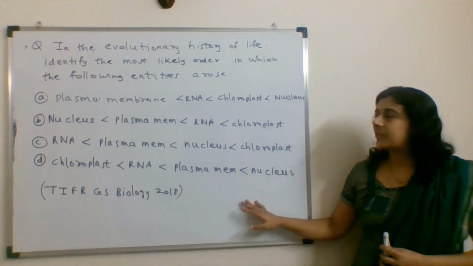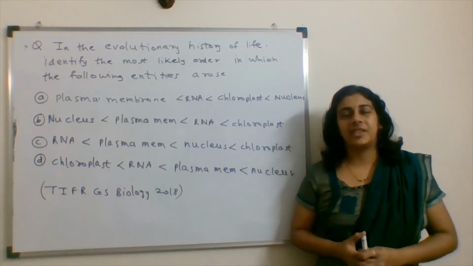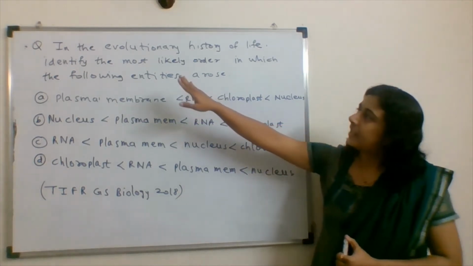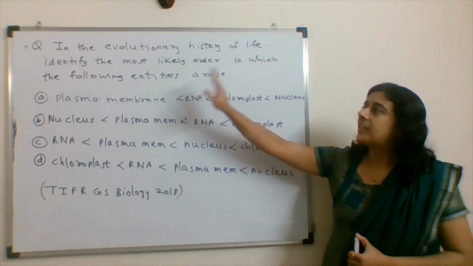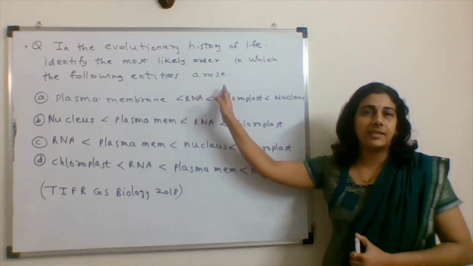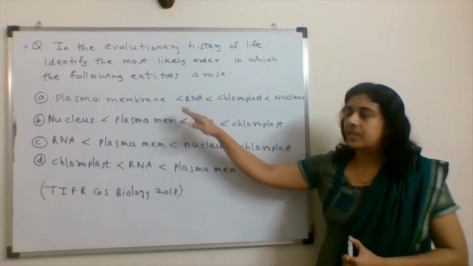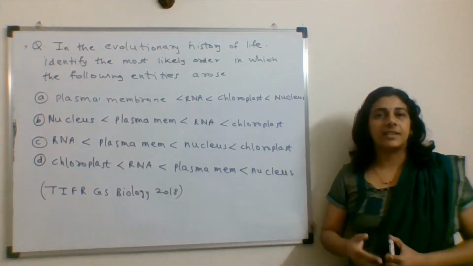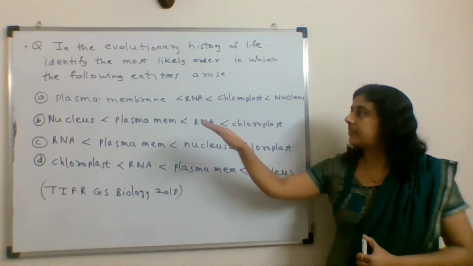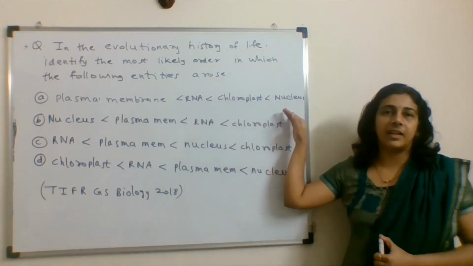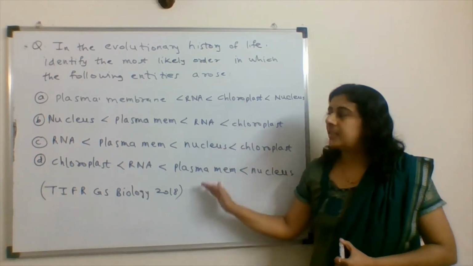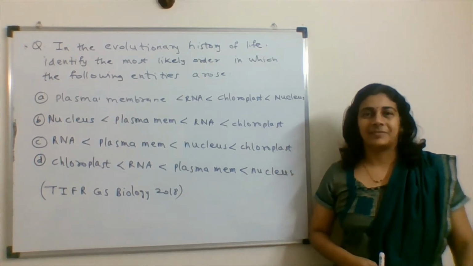So the question for today's video is from the TIFRGS exam 2018. In the evolutionary history of life, identify the most likely order in which the following entities arose. The question is asking which organelle arose first. Different combinations of plasma membrane, RNA, chloroplast and nucleus are given in the options. We'll find which is the correct answer.